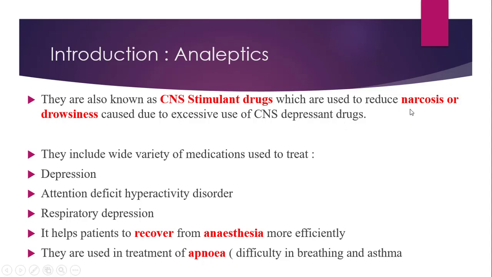Narcosis is also nothing but a habit forming state due to which unconsciousness is produced, and drowsiness is also a type of unconsciousness which is produced due to excessive use of CNS depressant drugs. So see, CNS depressant drugs is the word. CNS depressant means they will depress the CNS. So this depression, this drowsiness, we are supposed to overcome. So we are using the CNS stimulant drug.